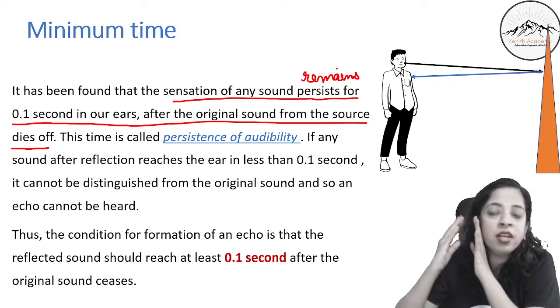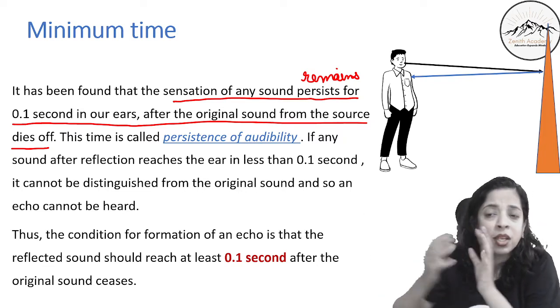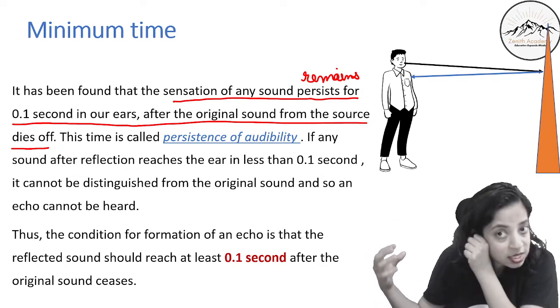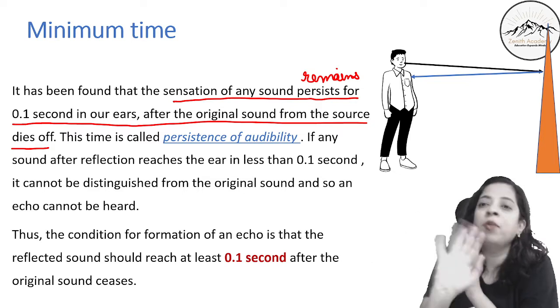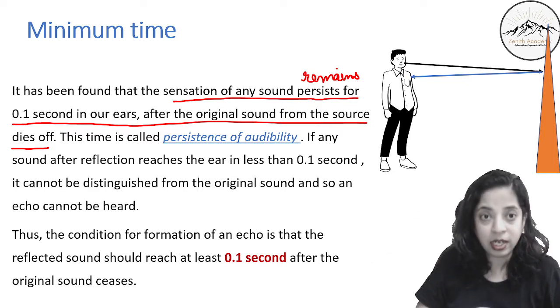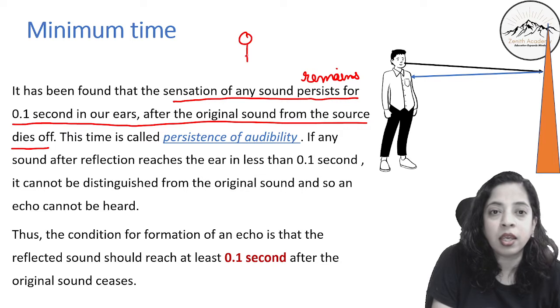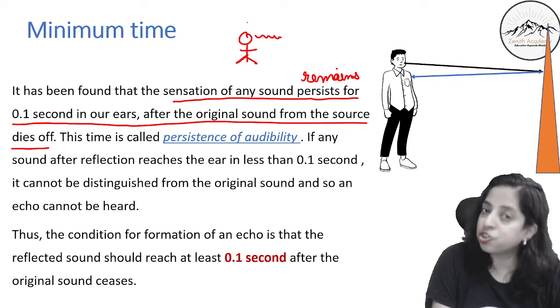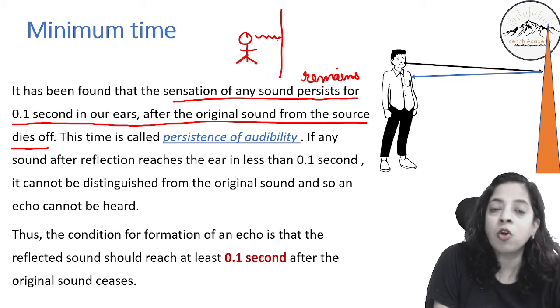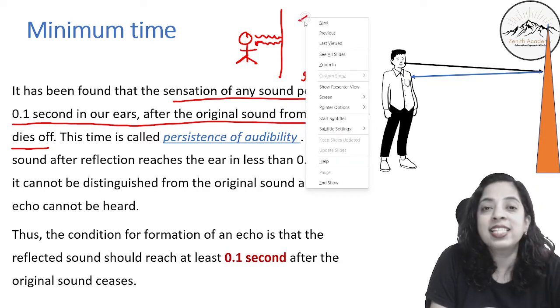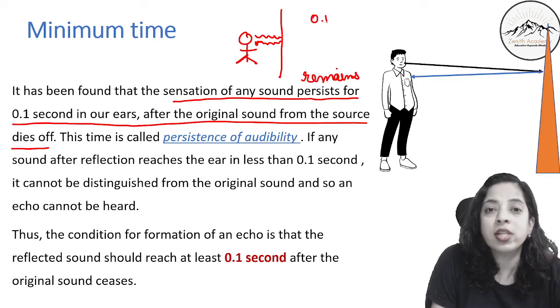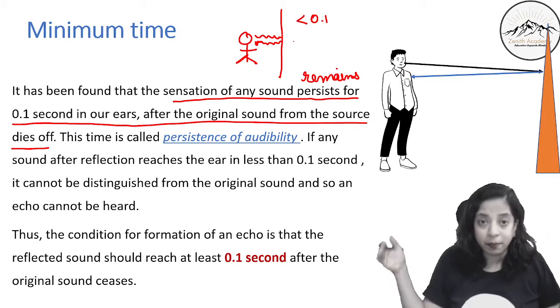But if I immediately hear another sound, if there are so many sounds coming, I am hearing a sound and the second sound comes before 0.1 second, then I am not able to hear that sound. Correct? So right now when I am speaking, I am hearing my original sound, and if there is a wall around me, I am hearing the other sound also after reflection, but the time gap between them is less than 0.1 second because the wall is very close to me.